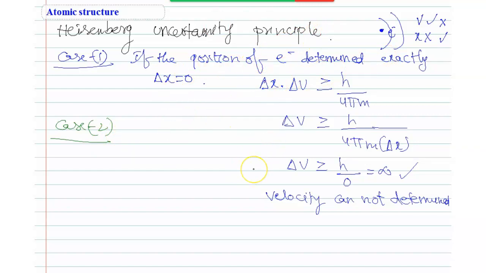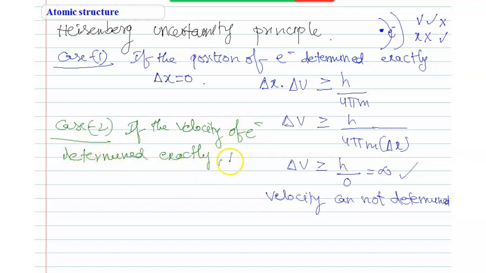That means the velocity. If the velocity of the electron is determined exactly, then delta v equal to 0.